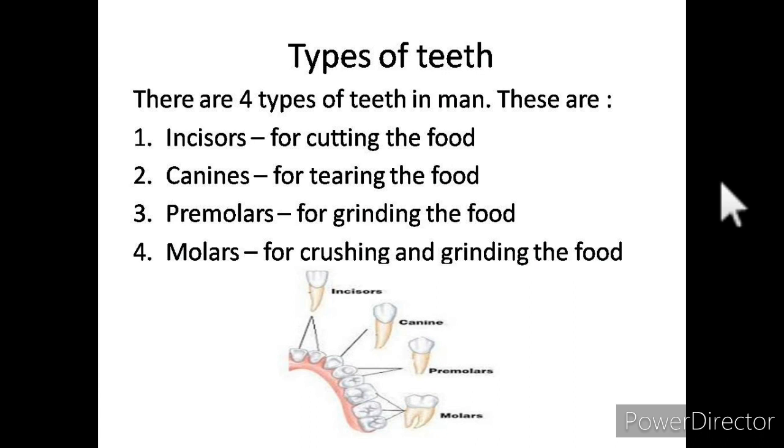Third is the premolars. These teeth are used for grinding the food. They are broad with ridges called cusps. There are 4 premolars in each jaw. And the last is the molars. These teeth are for crushing and grinding the food. They are broad with many ridges. There are 6 molars in each jaw. The last pair of molars are the wisdom teeth. They grow only when a person is 20 years or more.